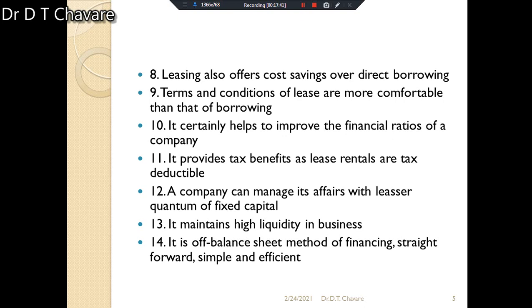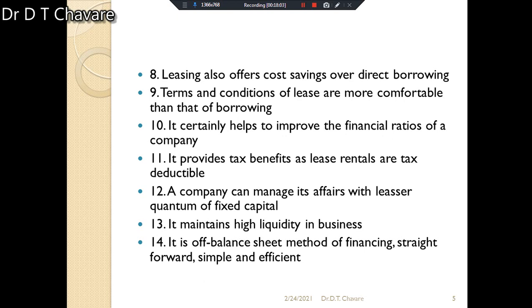Try to understand, financial ratios are also very important. There are different types of ratios, which you have studied in management accounting also. And now here in business finance, you have to understand there should be improvement in the financial ratios of the company, and that is possible with the help of lease finance. That's why lease finance is preferred.